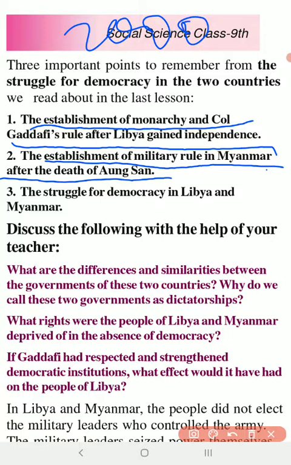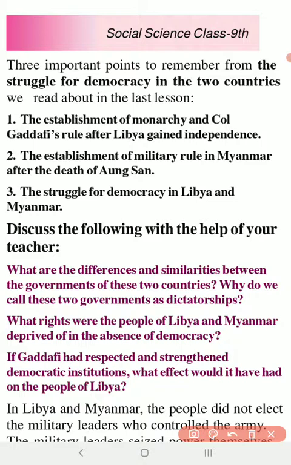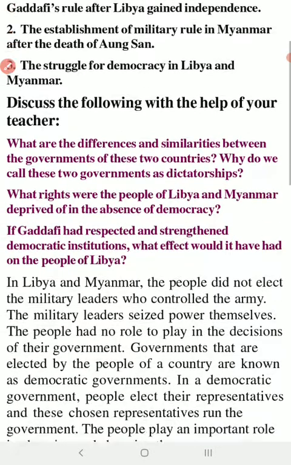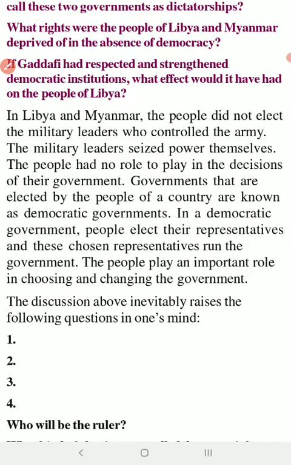Okay, still military has control over the democratic system. How are they still struggling for democracy? The struggle for democracy in Libya and Myanmar is a story that we have already studied in the previous lessons, so you should not forget about it. Those two lessons are examples that will tell you what things we consider important elements for democracy and what things we consider not so important elements for democracy.